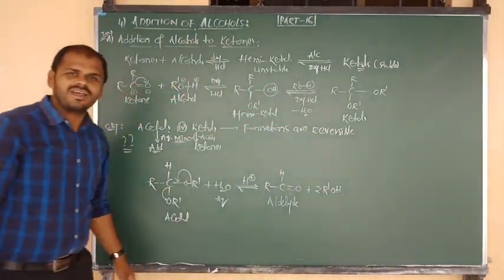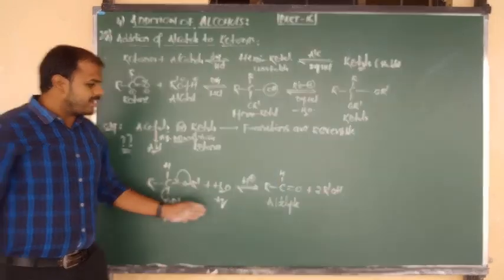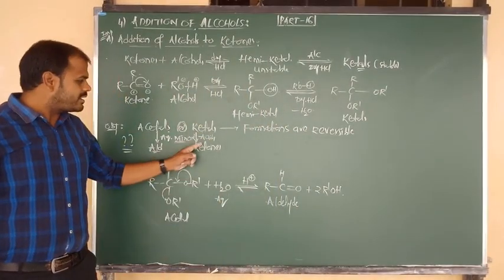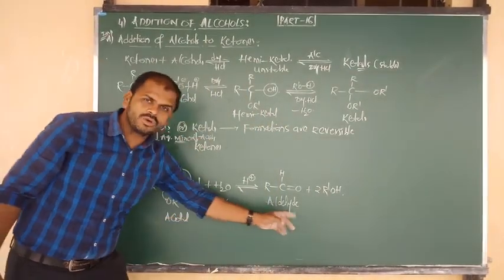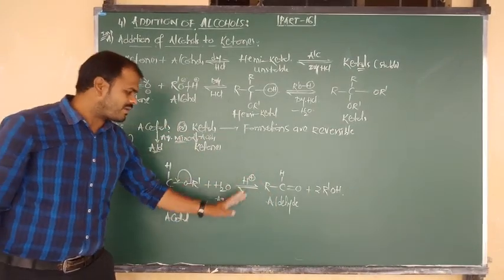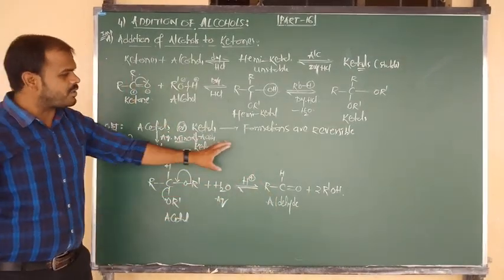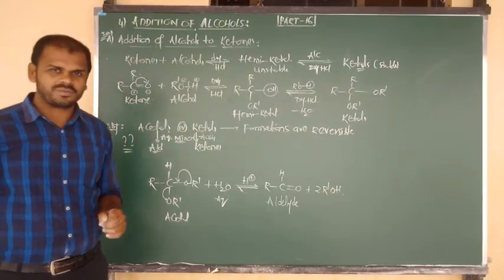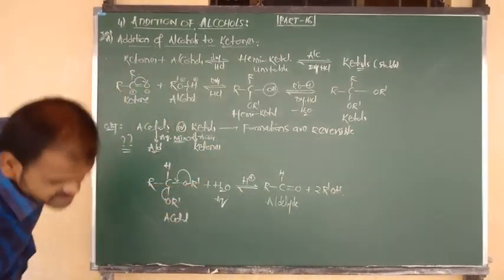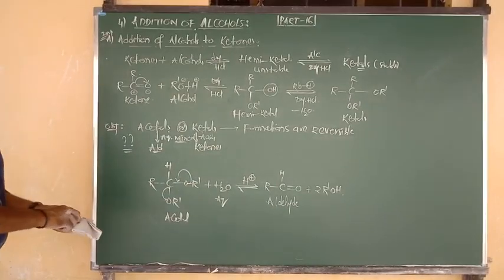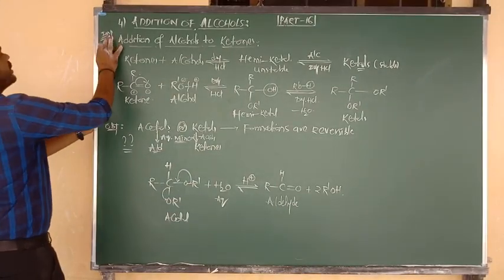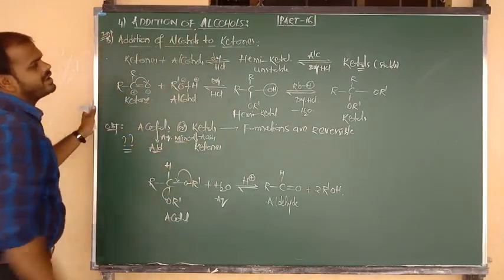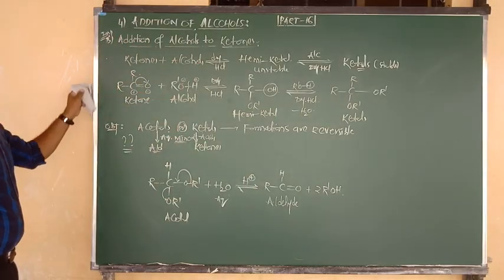So acetal can be converted back into aldehyde and ketol can be converted back into ketones only upon reaction with aqueous mineral acids. This is an important point only for objective point of view, above all for theory point of view. Okay, good. So last and final, beta, a total of 3 cases are there, already I have told you. So this is your second case, addition of aldehydes to alcohol to ketone, and third case